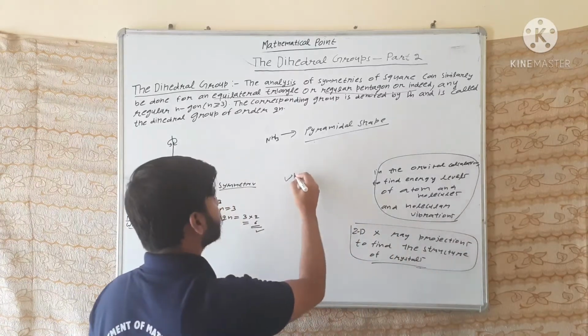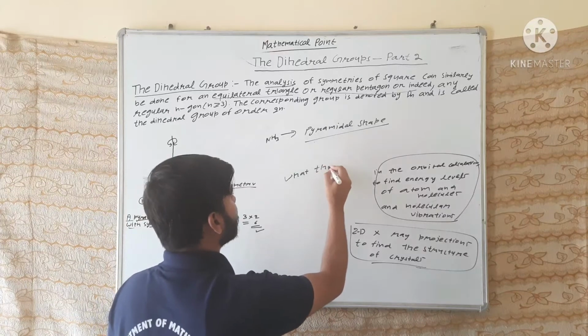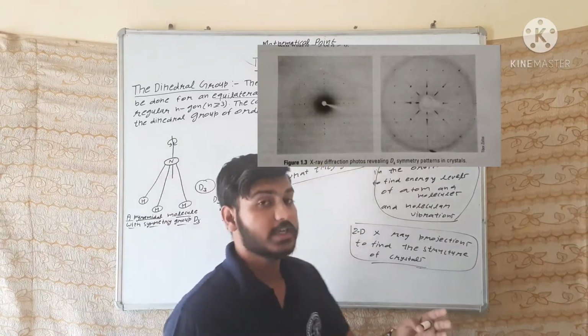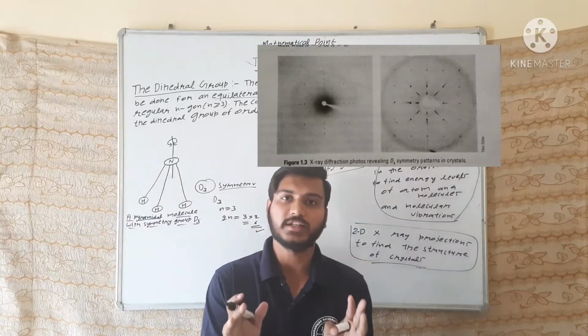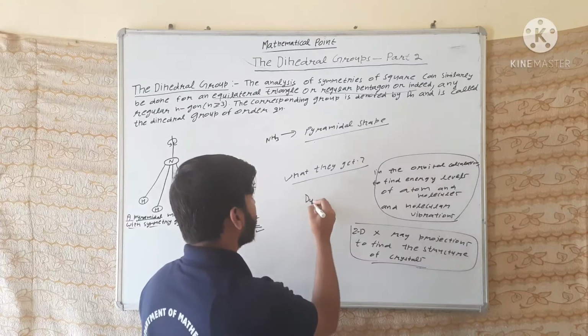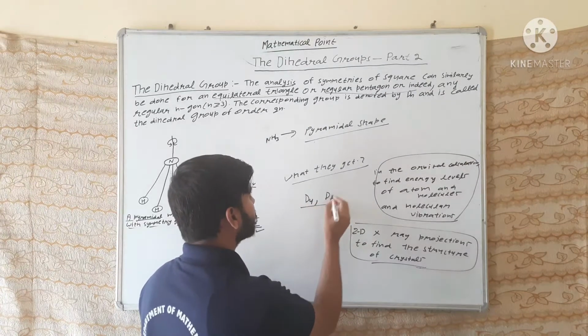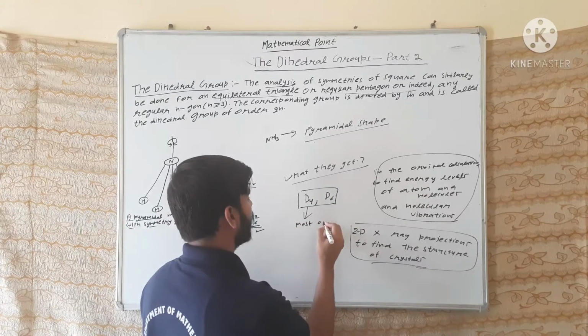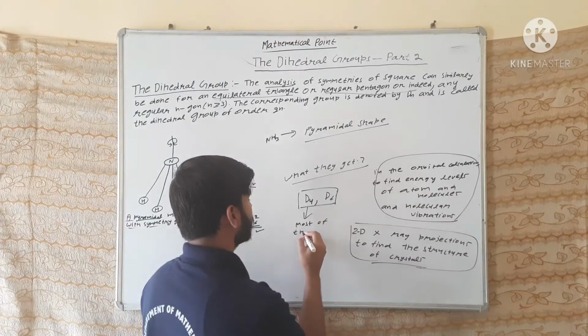And what do they get? Mineralogists find that most of the crystals have D4 and D6 symmetry.